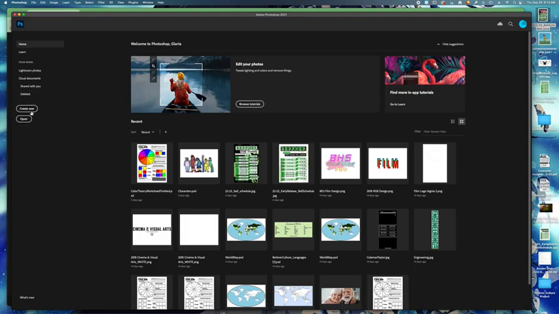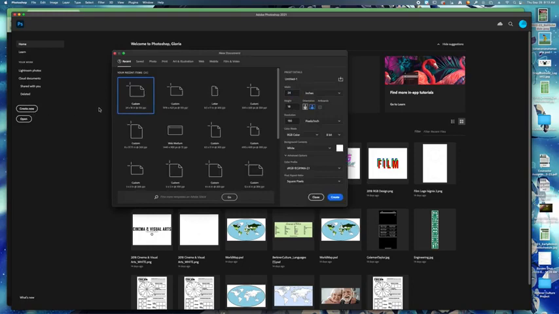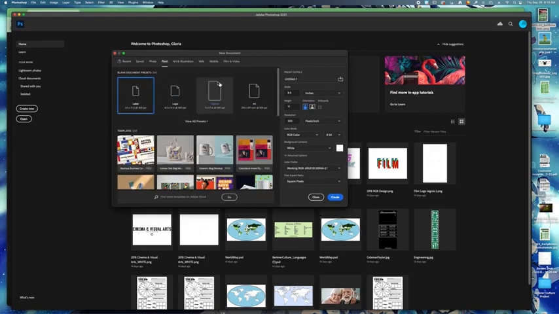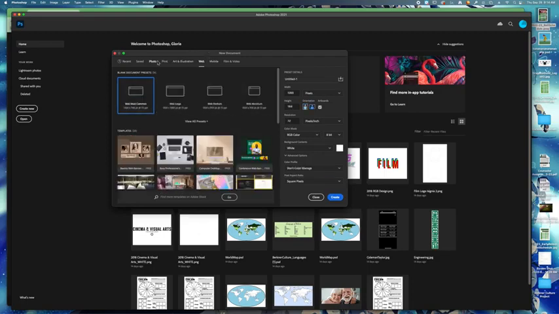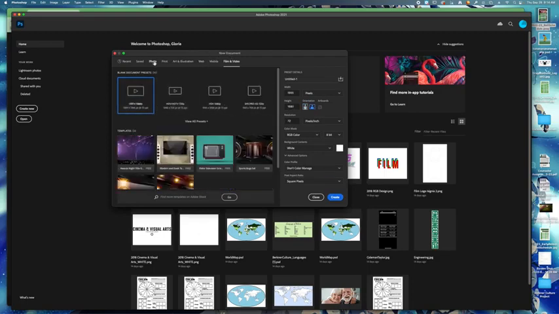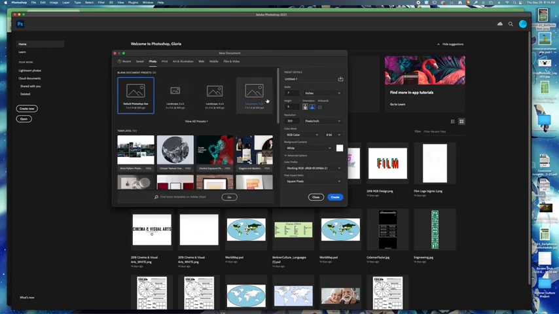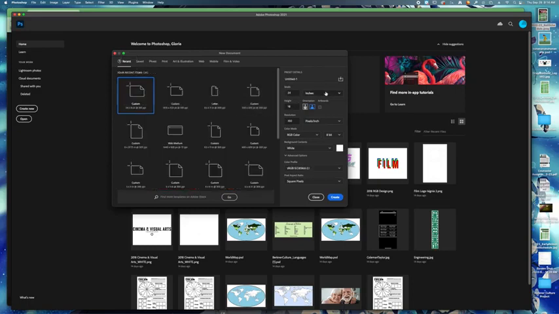So you're going to click on Create New in Photoshop. And then these are preset templates of sizes. If you were going to print something out, then there's a print tab. There's stuff for the web, film and video. There's different dimensions for a variety of things. Since you are being given specific dimensions, we're going to use those dimensions and input them here.